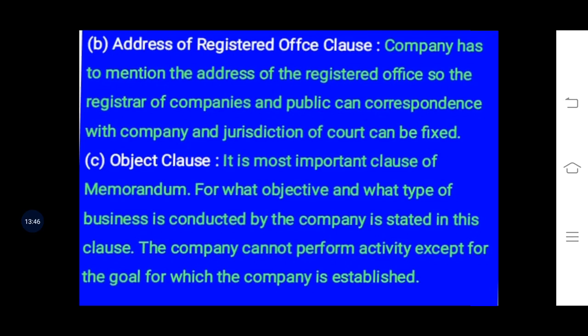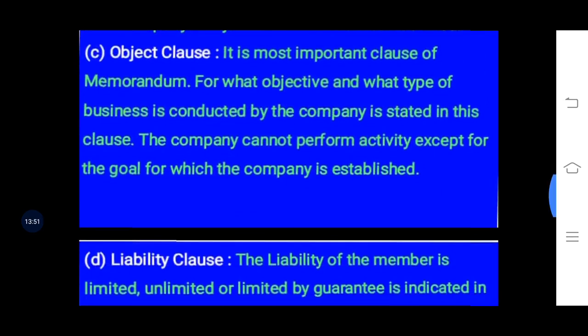And the third one is the object clause. That means the company will have to mention with which purpose they are going to commence the company, the objective of the company, the goal which the company wants to achieve. And it cannot do any activity beyond the limit of the object clause.